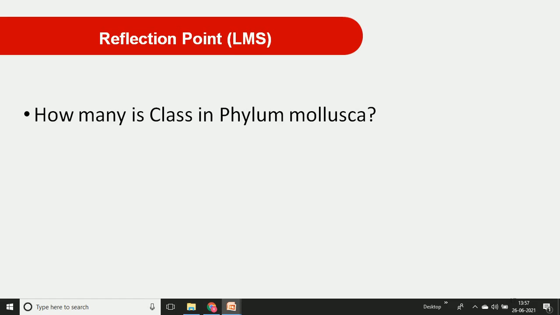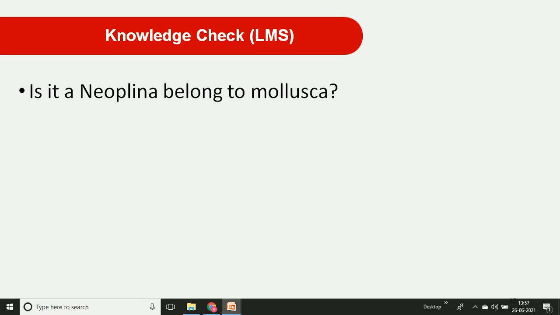Then we go to the reflection point: how many classes are found in the phylum Mollusca? If you go through this lecture, you get good information about the phylum Mollusca and how many classes there are. Then a knowledge checkpoint: does Neopilina belong to the phylum Mollusca? You will find the information in the lecture. Give a yes or no answer to this question.